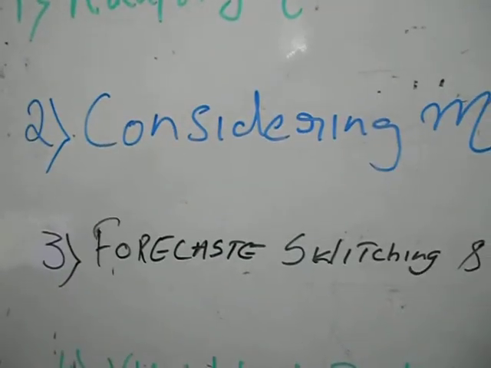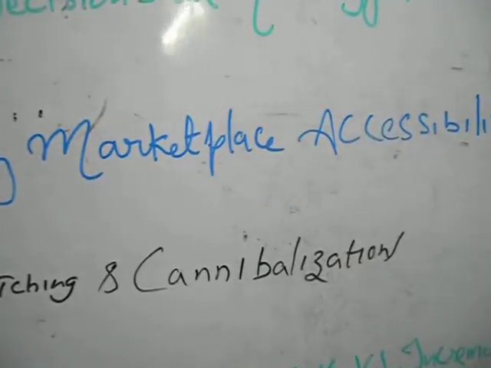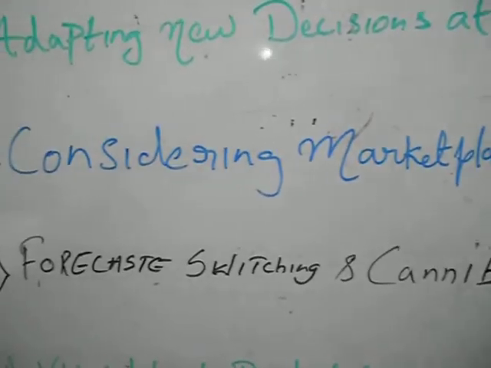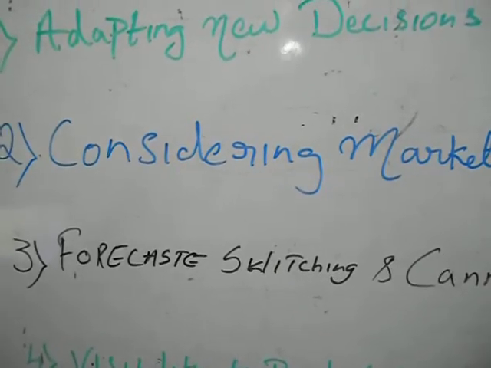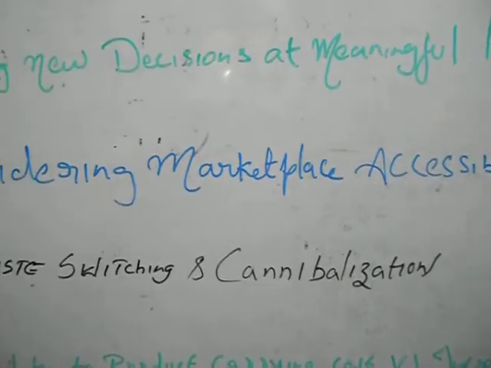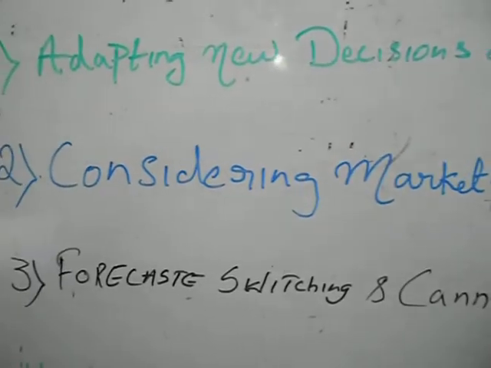The third one is forecasting, switching and cannibalization. As a retailer, you have the capability to precisely predict brand switching and sales cannibalization, which would help you thoroughly understand the financial impact of the product rationalization decision before executing such additions to your catalog.